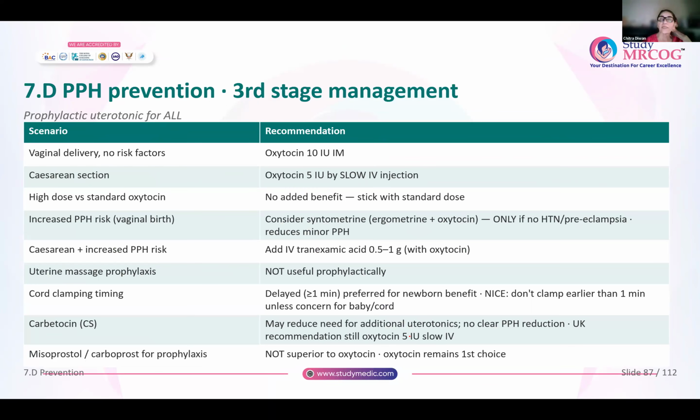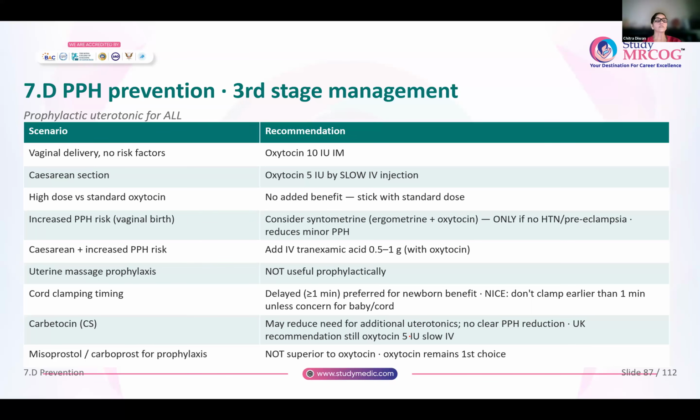Now, how do you prevent postpartum hemorrhage? So let us see, either in a vaginal birth or in the cesarean section, how you are going to prevent. What is the RCOG recommendation? So you have a vaginal delivery. The woman has no risk factors for PPH. To prevent PPH, you will give oxytocin 10 international units intramuscularly. That is enough to prevent a PPH.